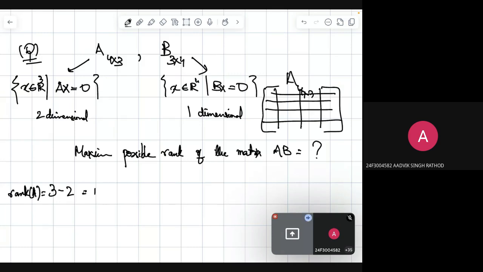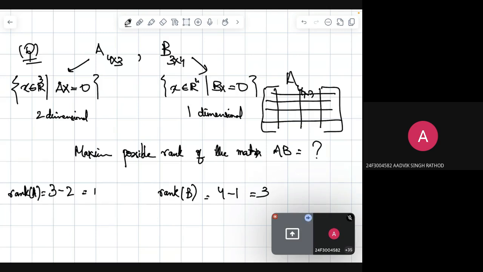Right? So now similarly, the rank of B from the rank nullity theorem is 4 minus 1, which is 3. Okay, 4 is the dimension we have to consider, and nullity is given as 1, so the rank is 3.